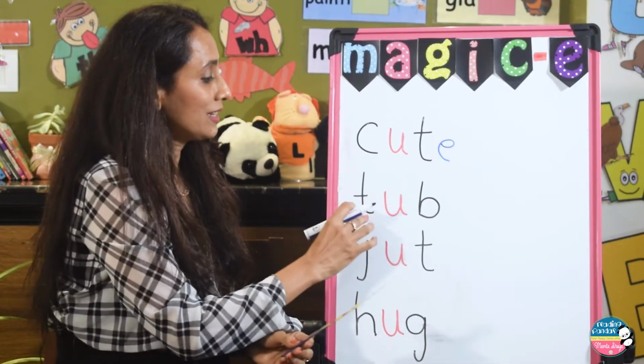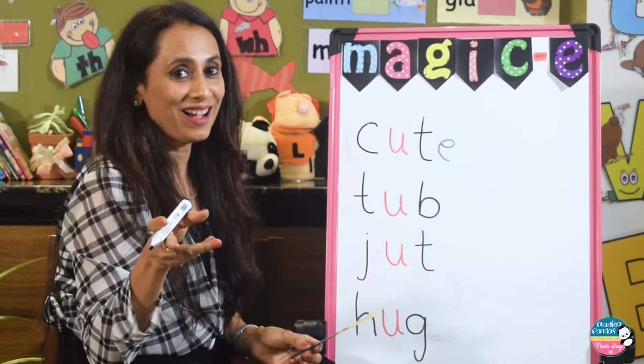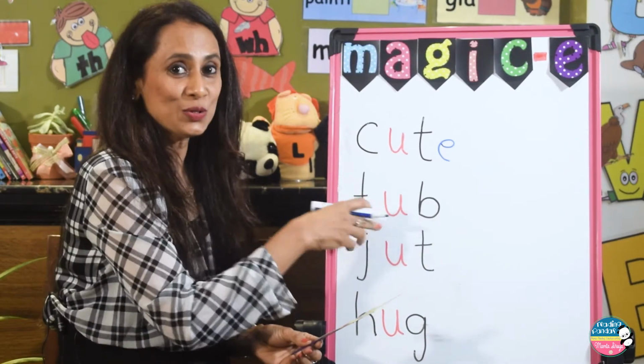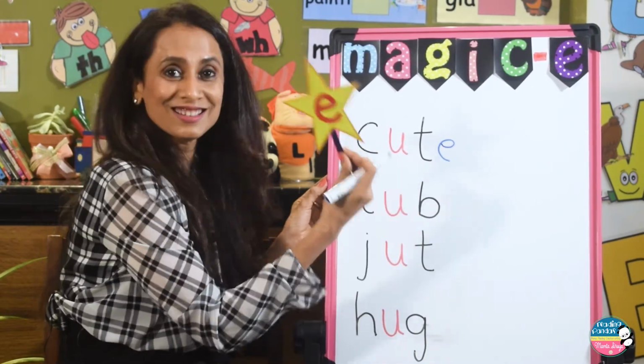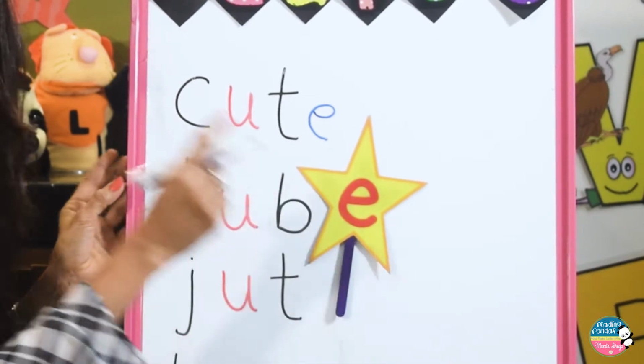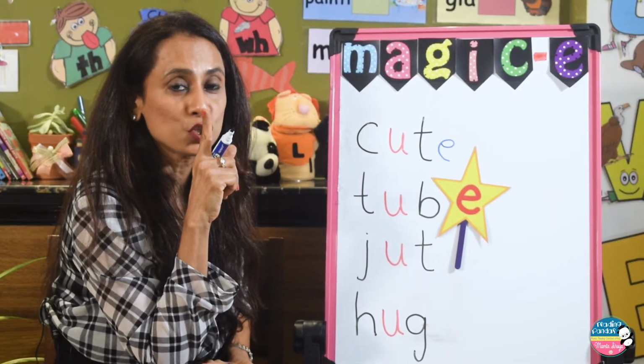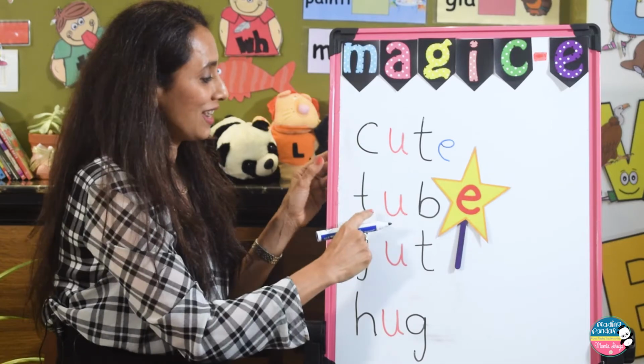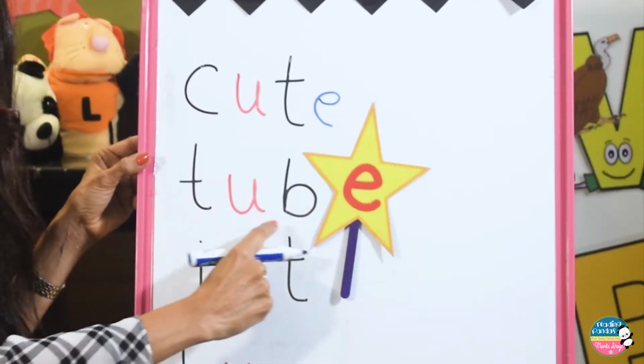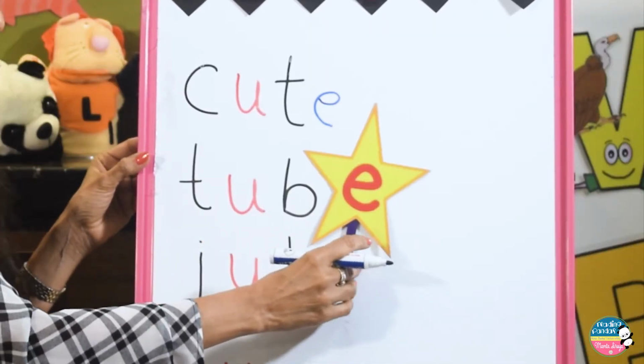And the next one is tub. You know it, where U will now turn into U, and magic E is going to be silent, and this word will read as tube. Very good.